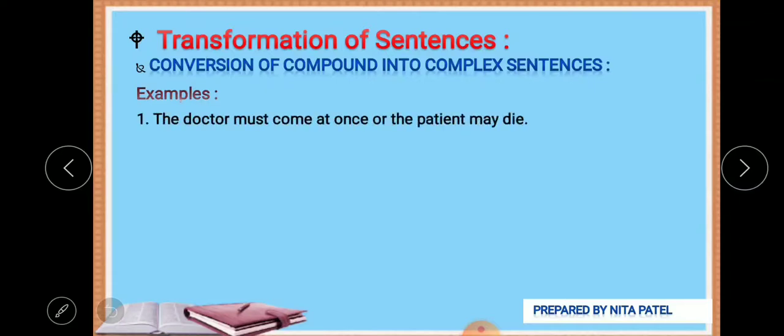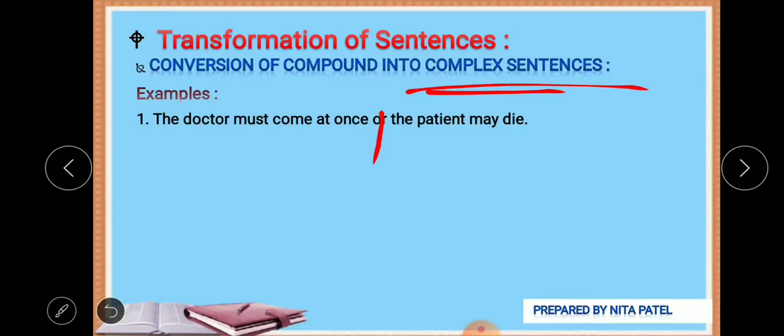The doctor must come at once or the patient may die. Now let's find out the symbols of the compound sentence. Okay, here we have 'or'. Now we have to cut it, and frame it into a complex sentence using a subordinating clause or subordinating conjunctions.